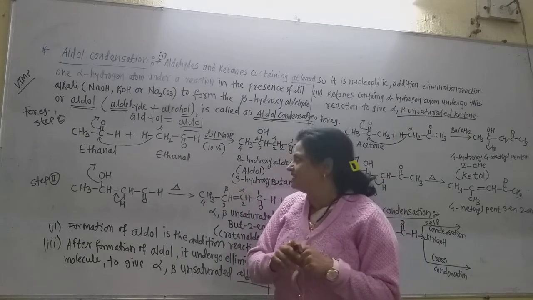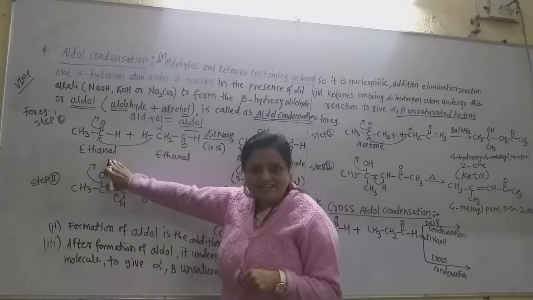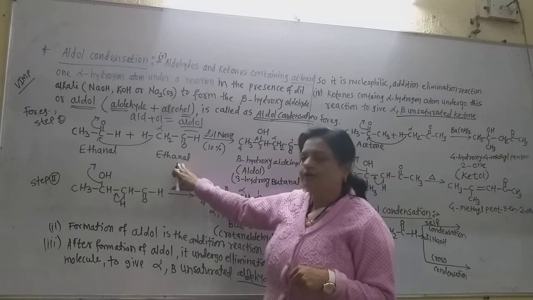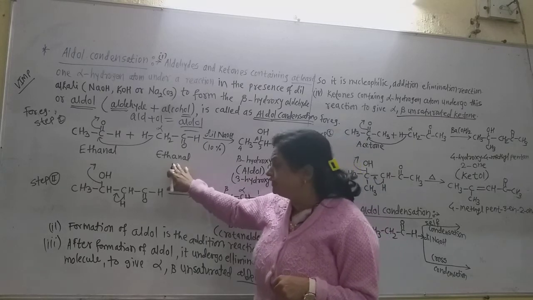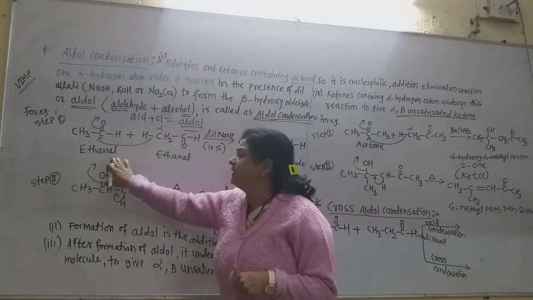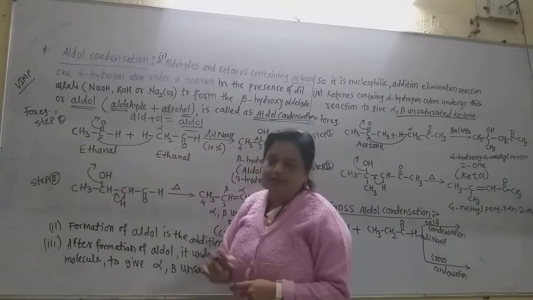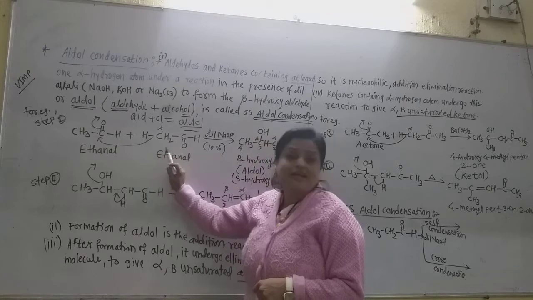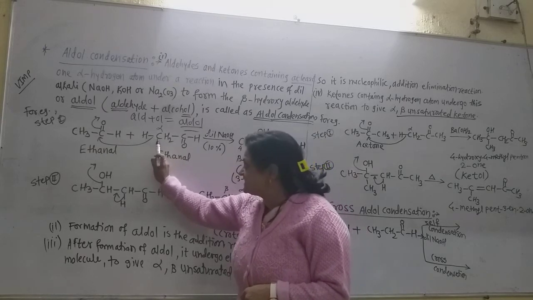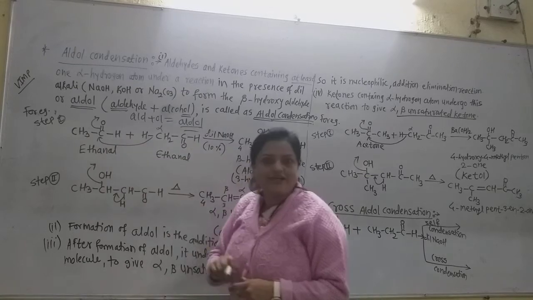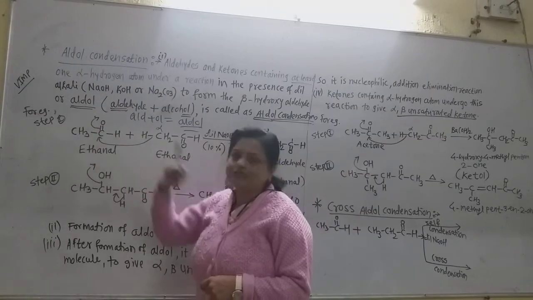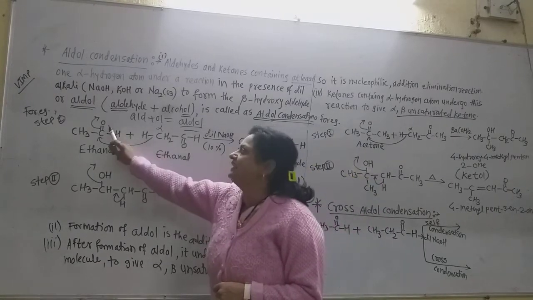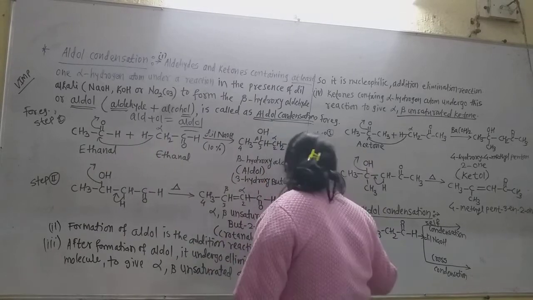Now how do they add? Now see, this is also acetaldehyde. This is also acetaldehyde. Stop writing and see here. This is a very important reaction from the examination point of view. Now both are acetaldehyde. The IUPAC name of them is ethanal. You know that. Now separate one of the alpha hydrogens of one aldehyde, because this CH2 group attaches on this carbonyl carbon. At the same time, this goes on the oxygen, one of the bonds, and there is the negative charge, and then this hydrogen attaches to that oxygen, and we obtain such a compound.